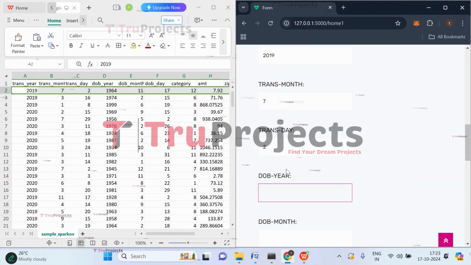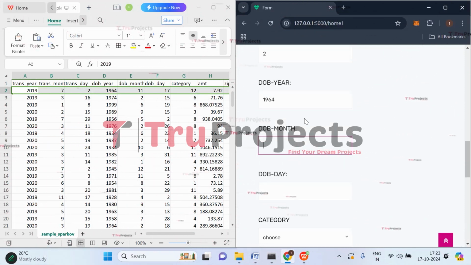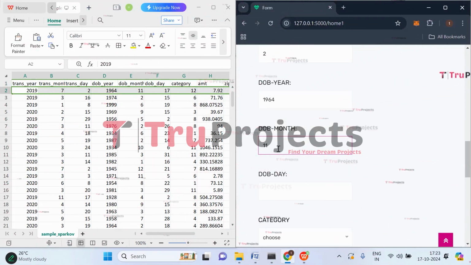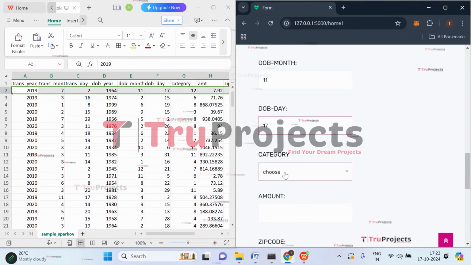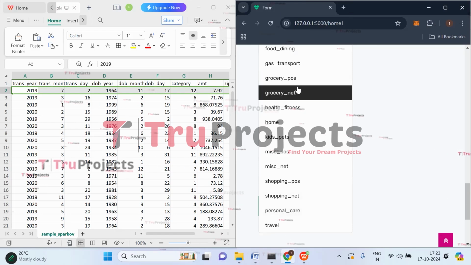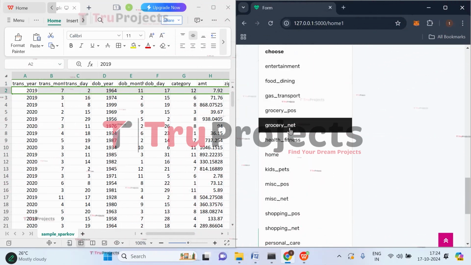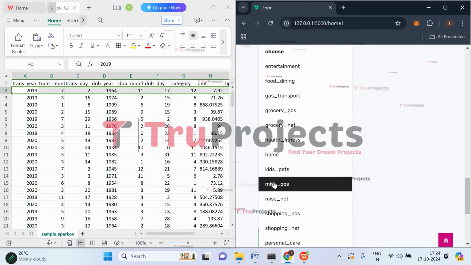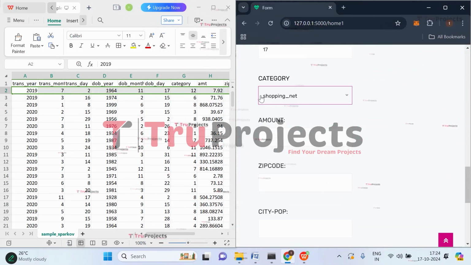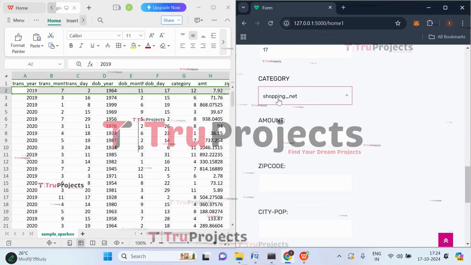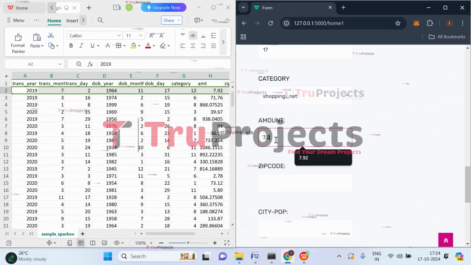The date of birth year is 1964. Date of birth month is 11, that is November, and the 17th day. Category is 12, so here we have to count and give the number 12. 1, 2, 3, 4, 5, 6, 7, 8, 9, 10, 11, 12. So it is shopping net. Select shopping net. Here he has used his credit card for shopping net, and here we have to provide the amount, that is 7.2.